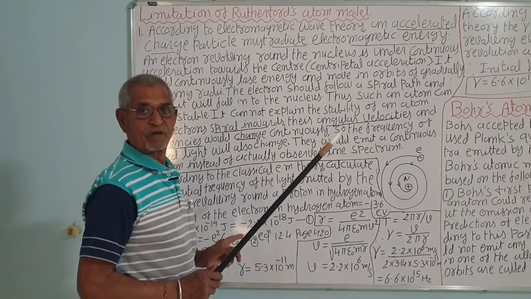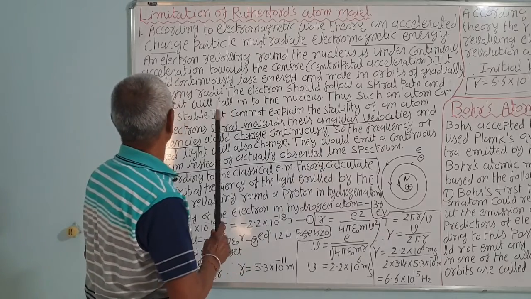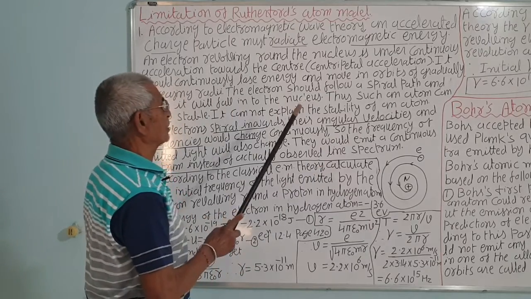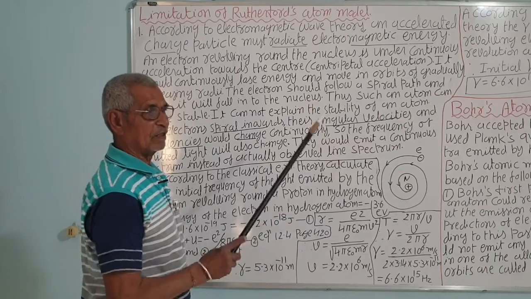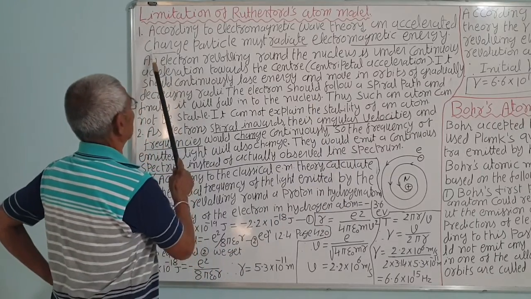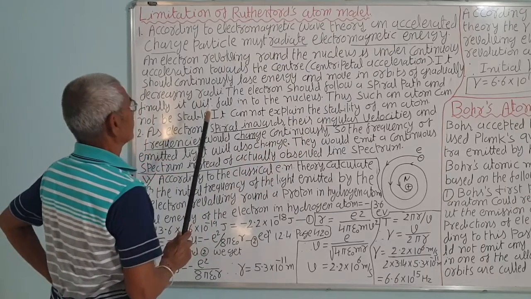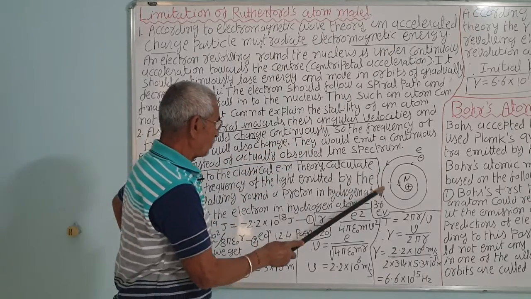We have already studied in the electromagnetic waves chapter that an accelerating charge produces waves, as in Hertz's experiment, where he accelerated the charges between two plates. The charged particle must radiate electromagnetic energy. So when energy is radiated, what would happen?